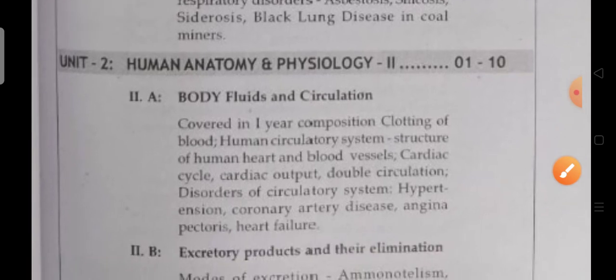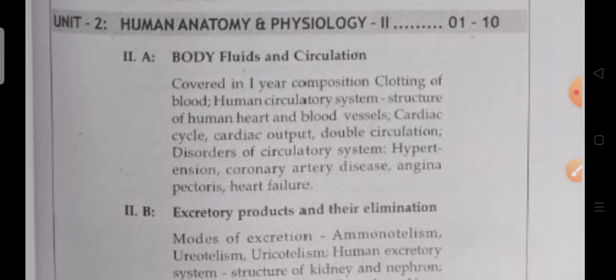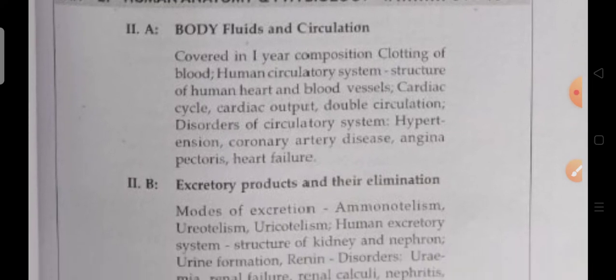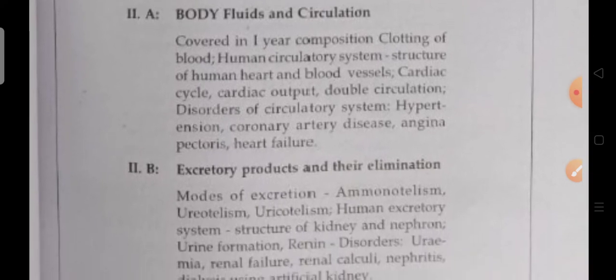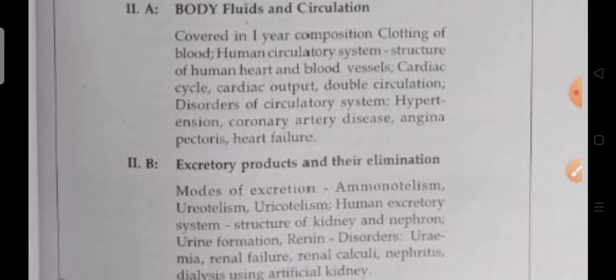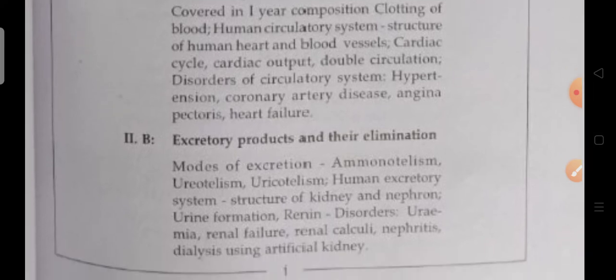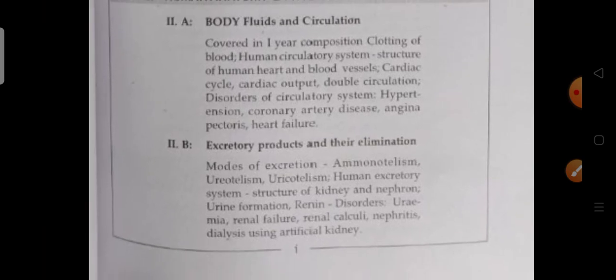In this also two partitions will be there. So unit 2A, body fluids and circulation, and excretory products and their elimination. This you have to read completely. Nothing is deleted under the second unit. Clear? Body fluids and circulation, and excretory products and their elimination, you have to read these units completely.